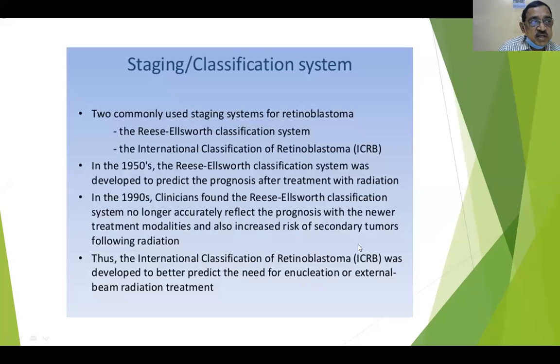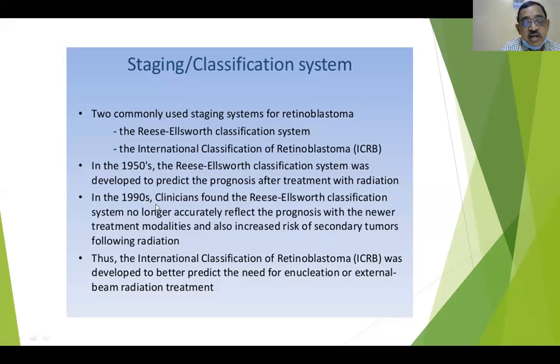So staging of retinoblastoma and classification of retinoblastoma is also important. There are two commonly mentioned stagings of retinoblastomas. One is the Reese-Ellsworth classification system, and that is outmoded now because of certain problems we encounter in predicting the prognosis of the case. It was advocated in 1950. It was developed to predict the prognosis after treatment with radiation.